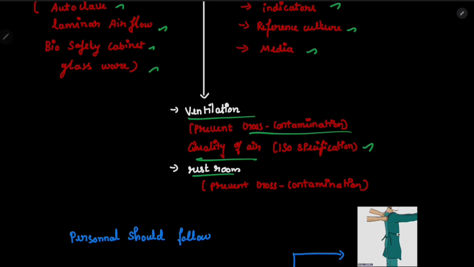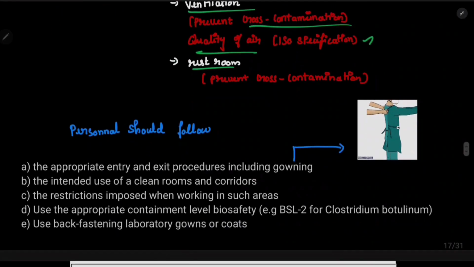What are the important things people should follow in order to enter a microbial lab? First is appropriate entry and exit procedures, including gowning. This is the process of gowning. As you can see here, we are wearing a gown in order to protect ourselves from major accidents. The next one is intended use of clean rooms and corridors, and restricted entry: whoever is restricted from entering the place should be restricted. Only authorized persons should enter. And we should have the contaminated biosafety level, BSL2 for Clostridium botulinum. I will explain what this BSL2 is.